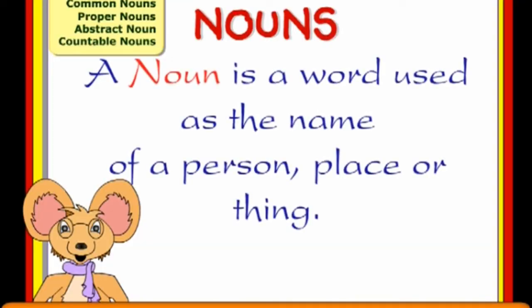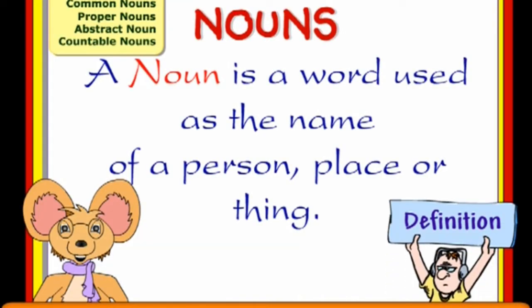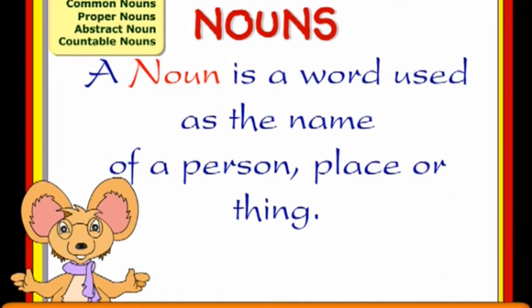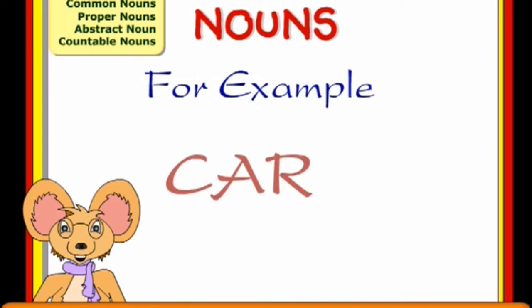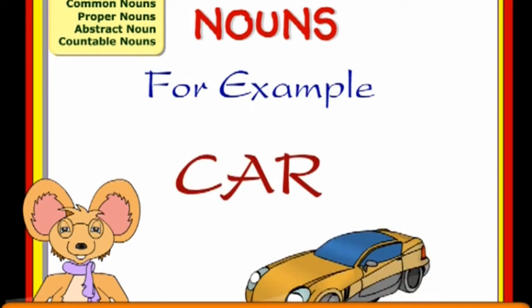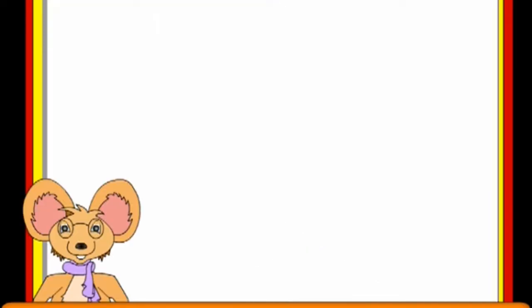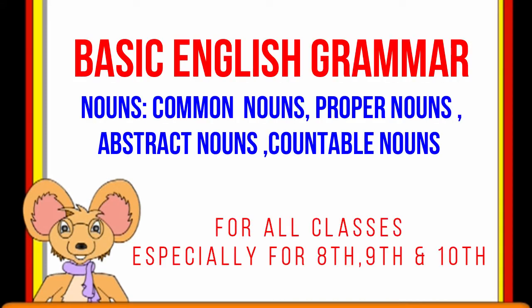A noun is a word used as a name of a person, place, or thing. For example, the word car is a noun. Nouns are naming words. They are the words used to name things in the world. Imagine a world without names. Fortunately, everything has a name.